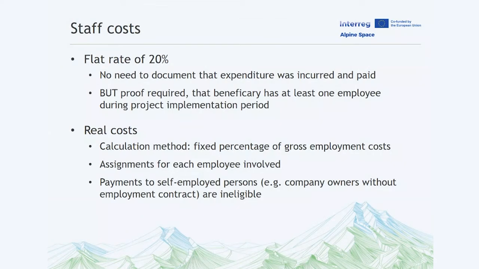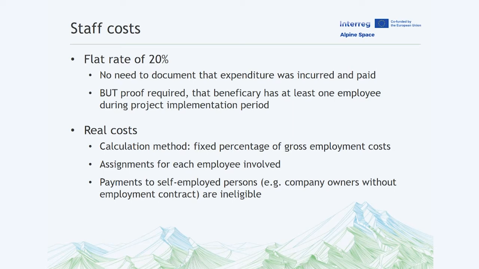As already said, staff costs can be reported either as a flat rate or on a real cost basis. When choosing the flat rate for staff costs, please be aware that there is one audit trail requirement. The beneficiary must have at least one employee during the entire project duration.